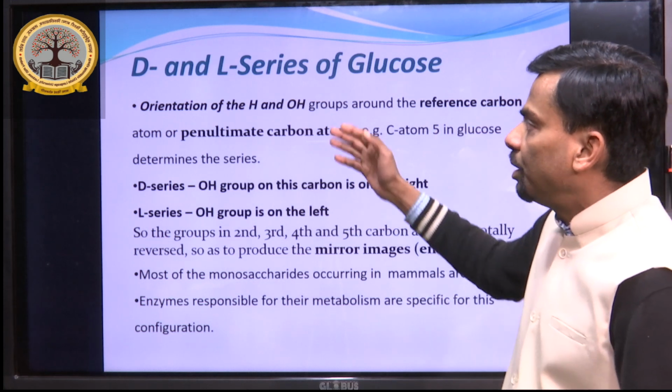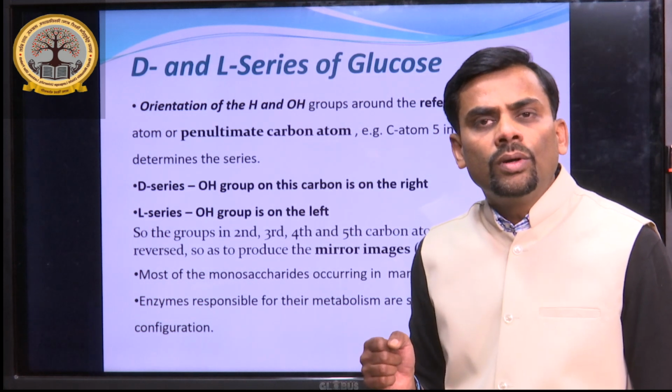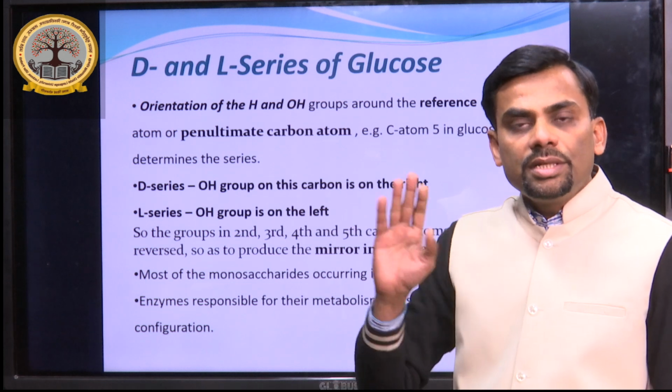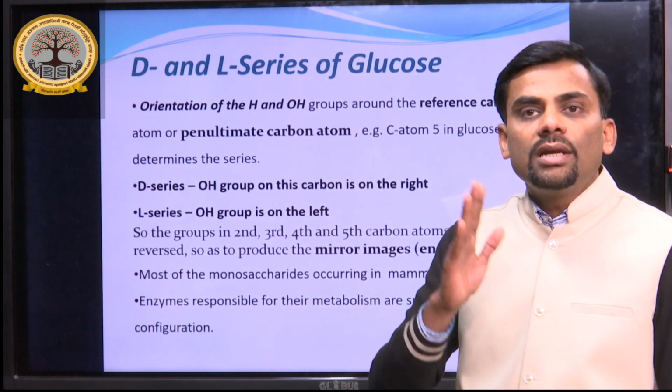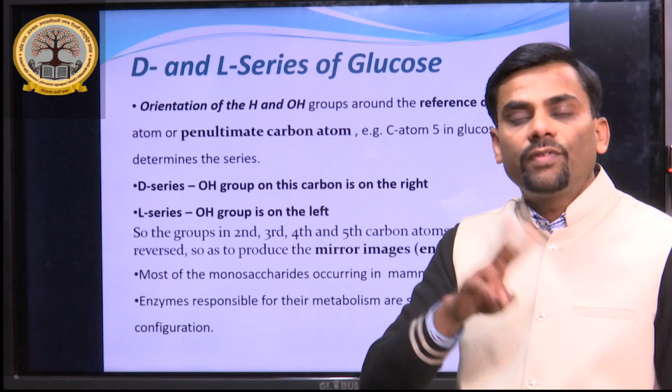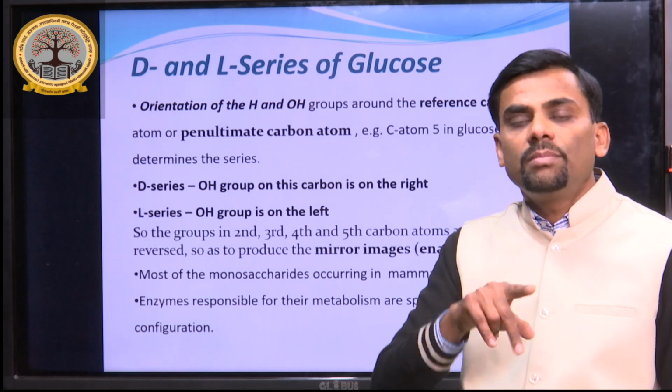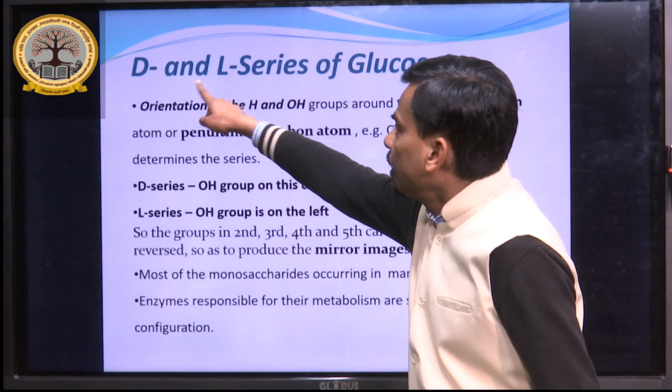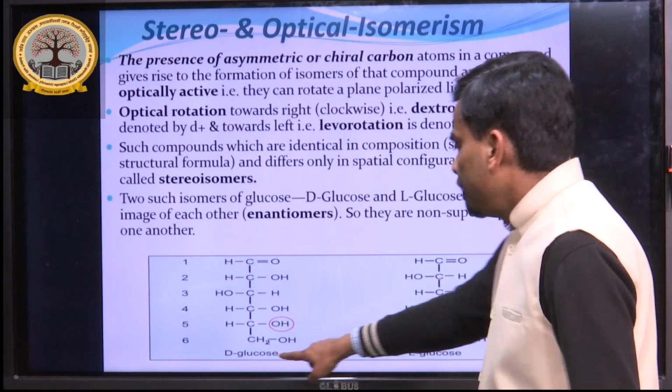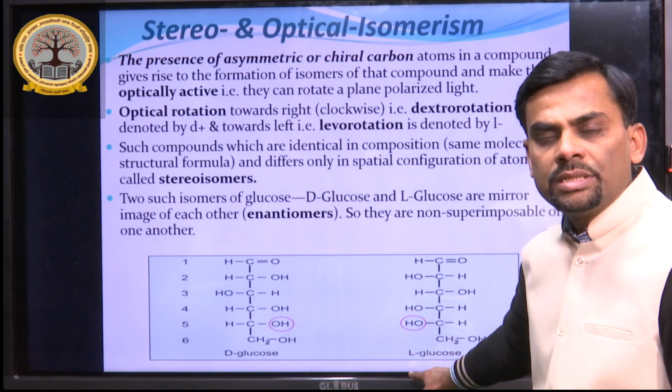This is mentioned about the D and L series. I have told you the difference between D series and dextrorotatory, L series and levorotatory. These are both different, and not denoted by the same term. If it is the capital D, capital L mentioned here, it is the isomers.